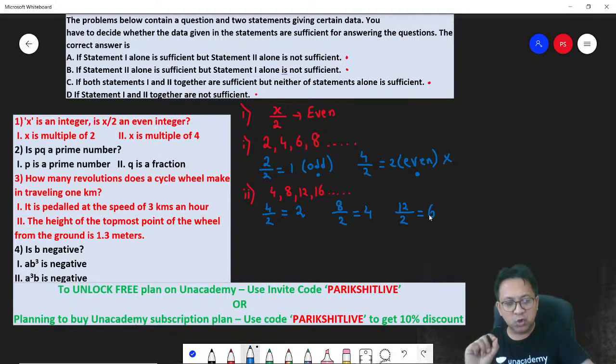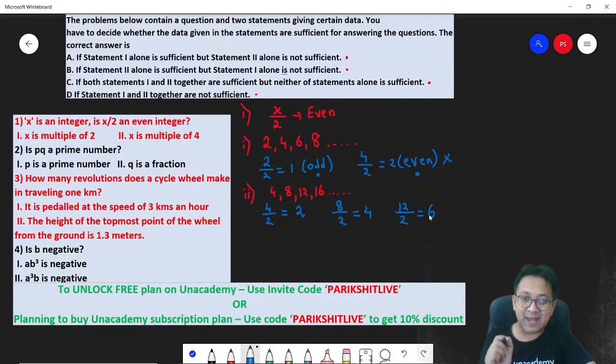So can I conclude in statement 2 the answer will always be even? So can I say statement 2 alone is sufficient to answer? Why? Because statement 2 tells you that x by 2 will always be even if x is a multiple of 4. So the answer is option B. 2 alone is sufficient, but 1 alone is not sufficient.